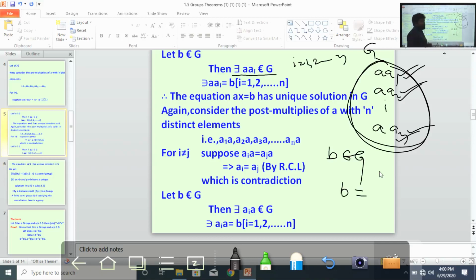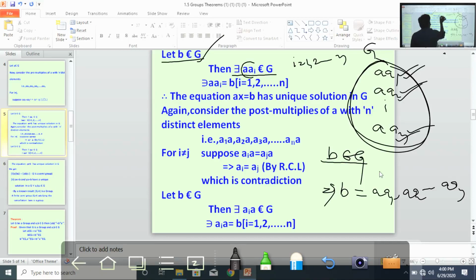I repeat once again. Suppose b belongs to G. That implies b is of the form a a1 or a a2 and so on a an. So that's why I'm writing here that b belongs to G. Then there exists a ai belongs to G such that a ai equal to b, i running from 1 to n.